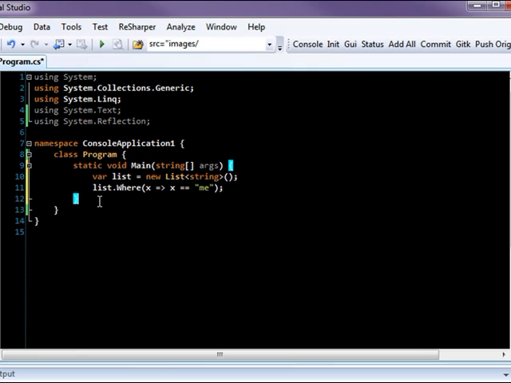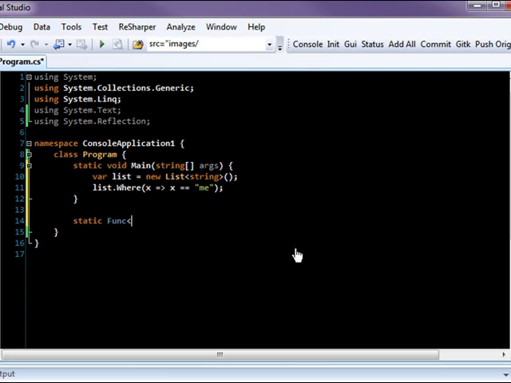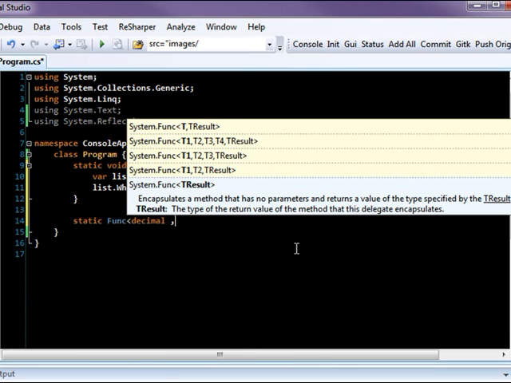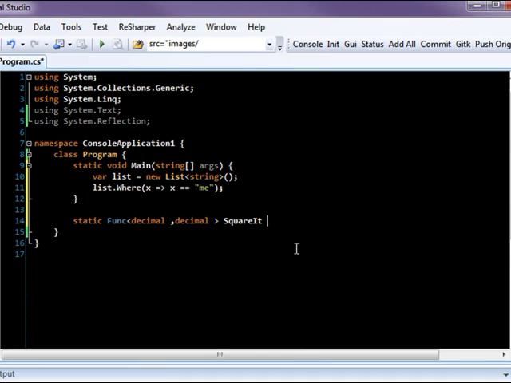To understand these a little bit more, let's actually write one. What I'm going to do here is simply write static func, and this is an on-the-fly delegate. If you can see the func keyword here, it returns a delegate. A delegate, again, you can think of as a method as a variable. So I'm going to define a method here, and I'm going to take in a decimal, and then I'm going to return a decimal. And then I'm going to evaluate this function right now. Let's call it squareIt, so I give it a name. And then I'm going to say this delegate equals, and we say it equals on the fly here, x goes into, my starter decimal goes into x times x.